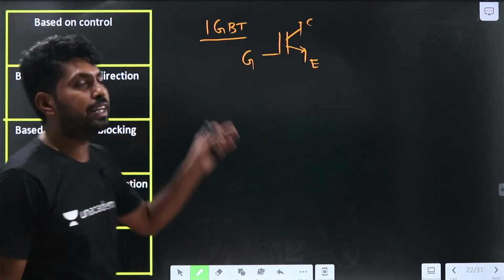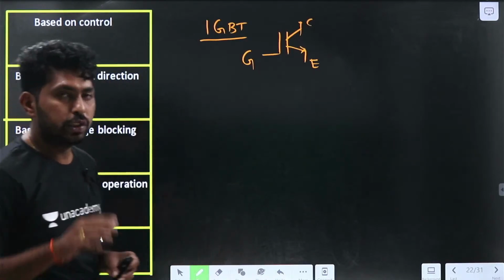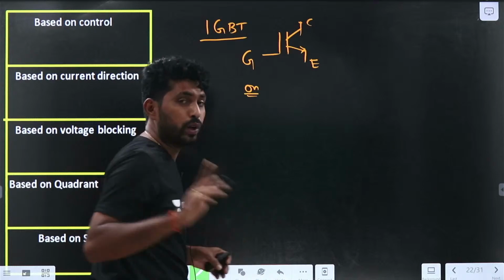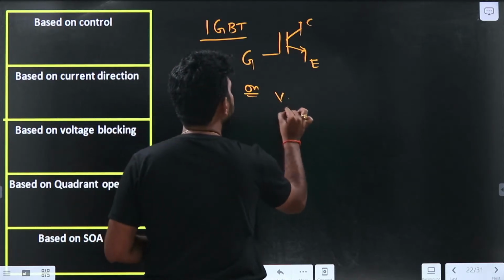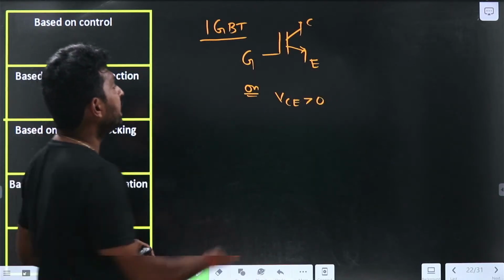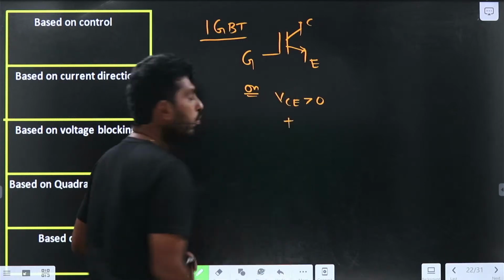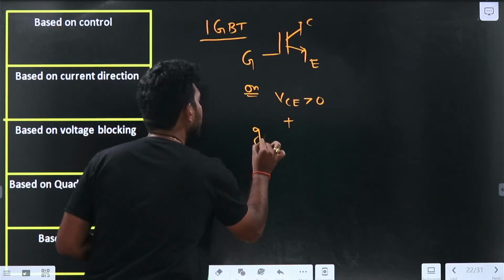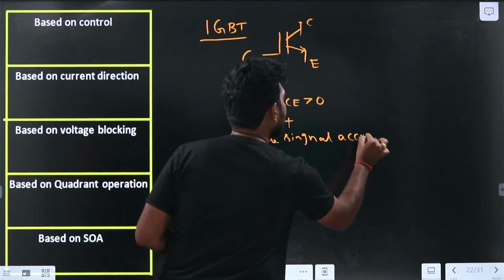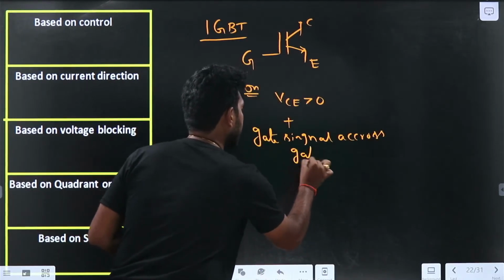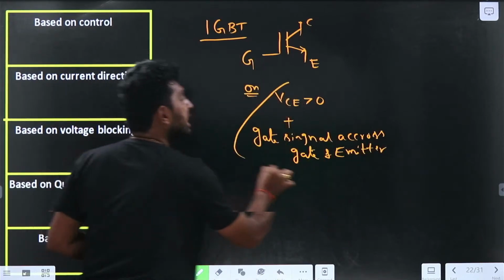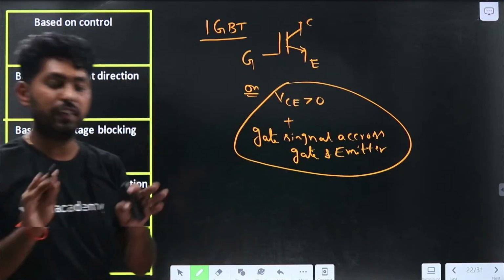So when will the IGBT be in the on condition? The IGBT is in the on condition when VCE is greater than 0. It has to satisfy two conditions. The first condition is that VCE should be greater than 0, and then we need to apply the gate signal across gate and emitter. If these two conditions are satisfied, the device will get into the on state.